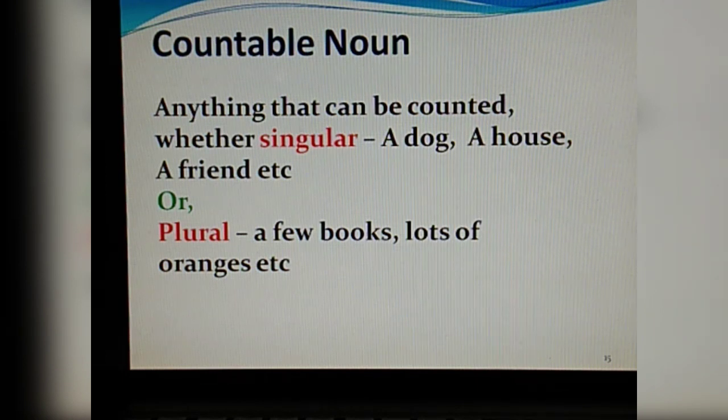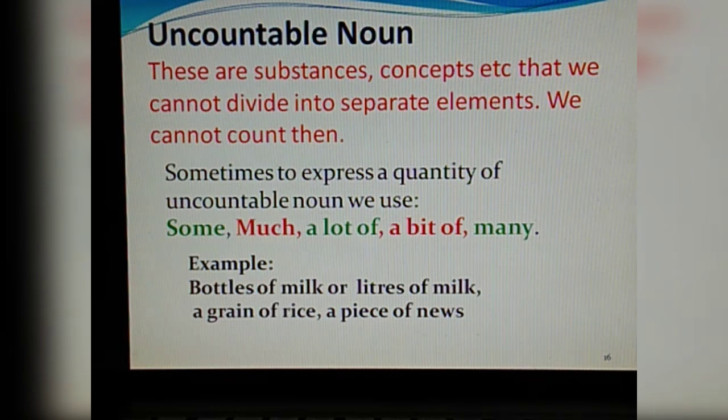The plural form of countable nouns will be like a few books, which means there are some books, or lots of oranges, so there are so many oranges. We even use such words to express countable nouns, like lots and a few. What are uncountable nouns? These are substances and concepts like ideas, etc. that we cannot divide into separate elements. We cannot count them. If we are not able to separate, then we are also not able to count it. So such are uncountable nouns.